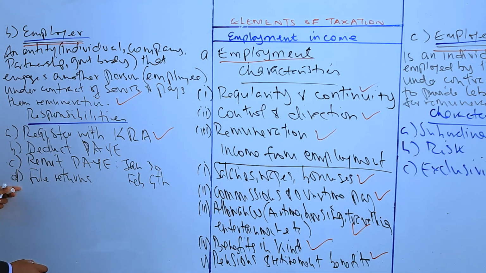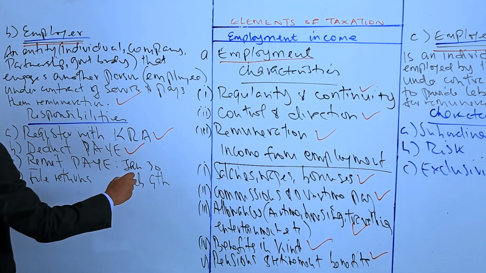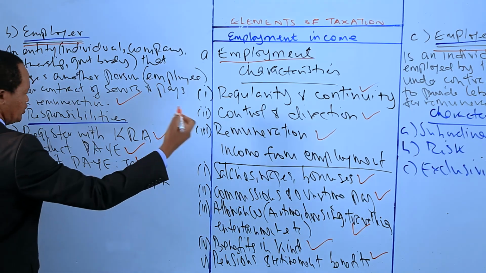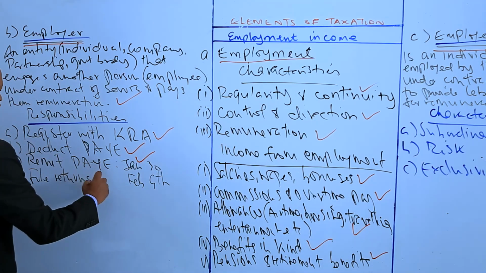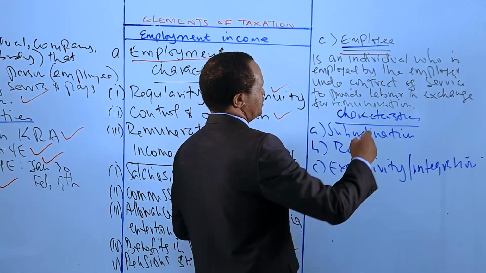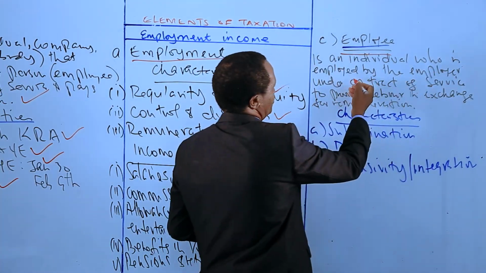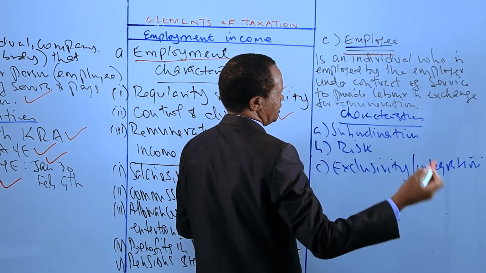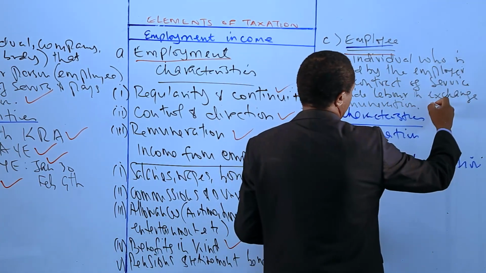Number two, the employer has to deduct PAYE, remit PAYE by the 9th of the following month, then file returns. Finally, we defined an employee as an individual who is employed by the employer under a contract of service to provide labor or services in exchange of remuneration.